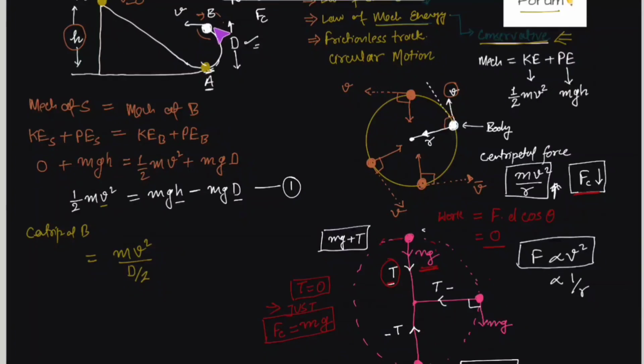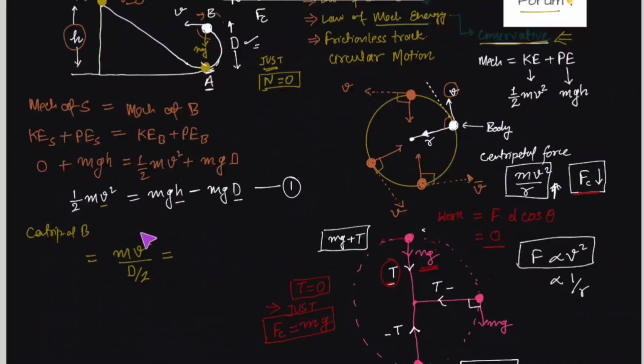And centripetal force is being provided, as I told you, when the object is at point B, there are two forces. One is the weight of the object, mg. The other is the normal from the surface of the track. But because the object just completes the circle, the weight is just sufficient to provide the centripetal force. So we can say N is 0, normal is 0 here. So mg would be the force, the weight of the object, acting as centripetal force.